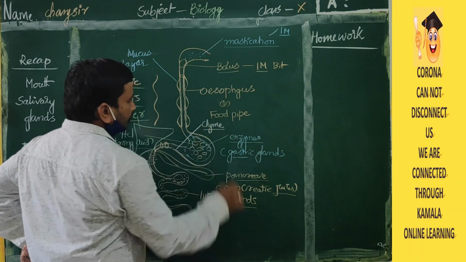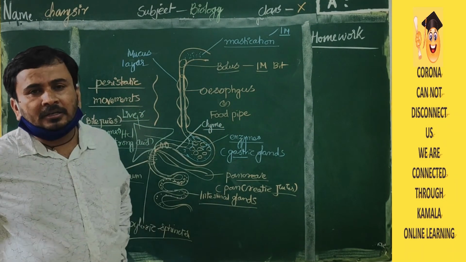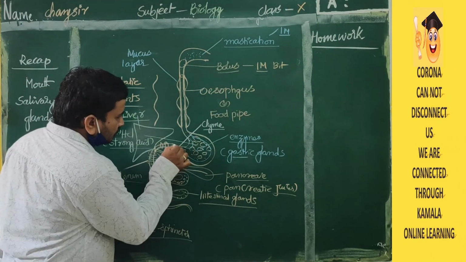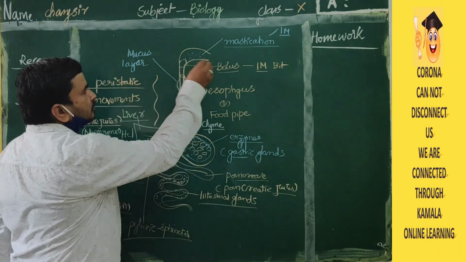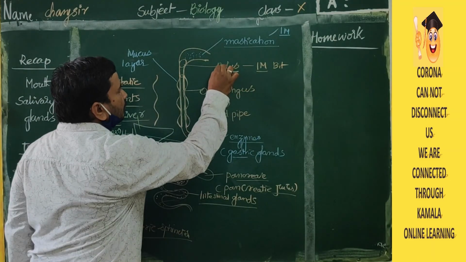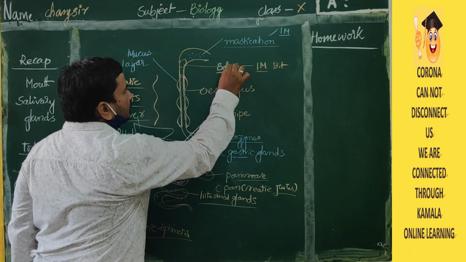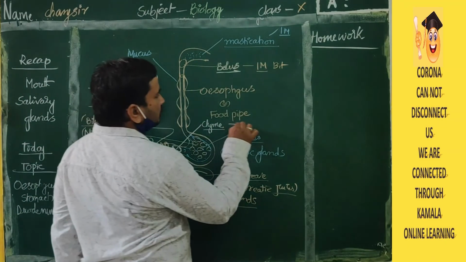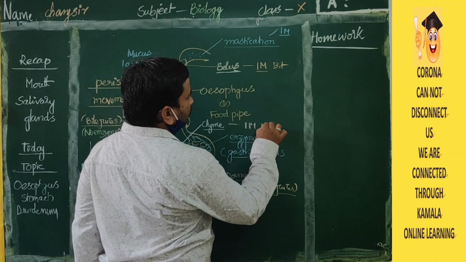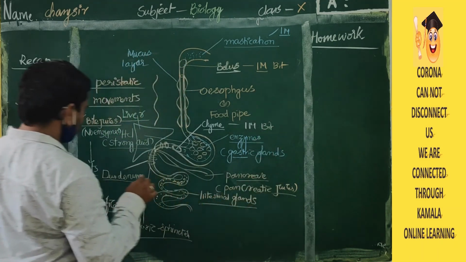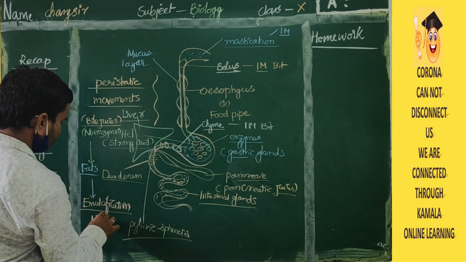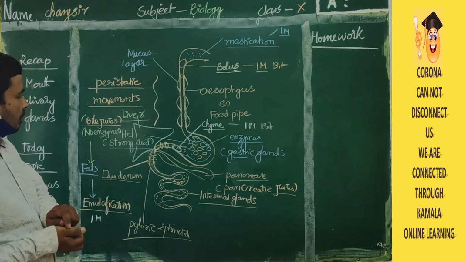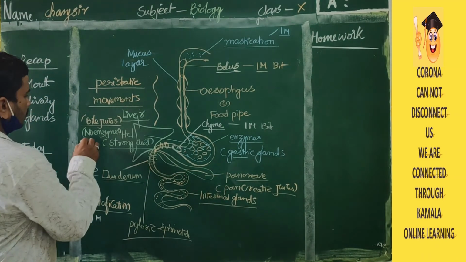You have to remember chyme. The food which is present in the stomach, already digested food, ready to enter into the small intestine, is called chyme. And this is called bolus. You have to remember bolus. What is the meaning of bolus? What is the meaning of chyme? It is also a 1 mark bit. Mastication is also 1 mark. Okay. So here these things you have to remember. No enzyme is also 1 mark.